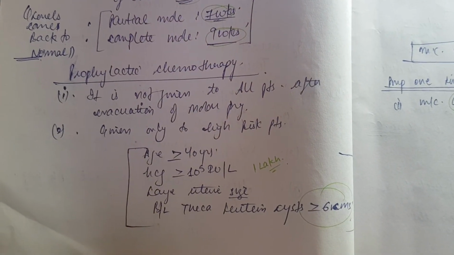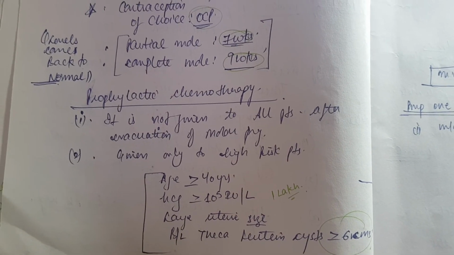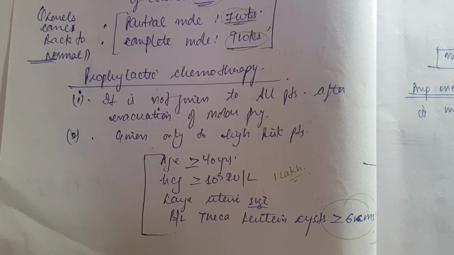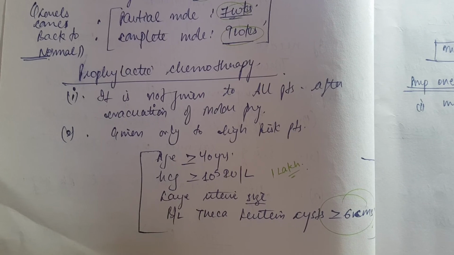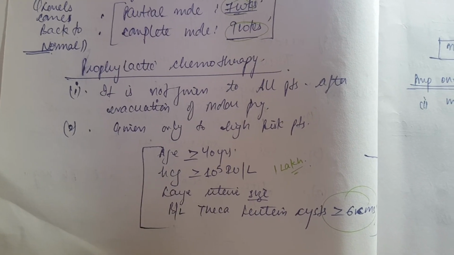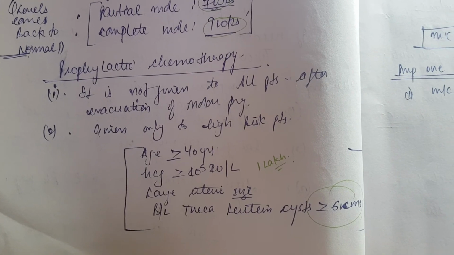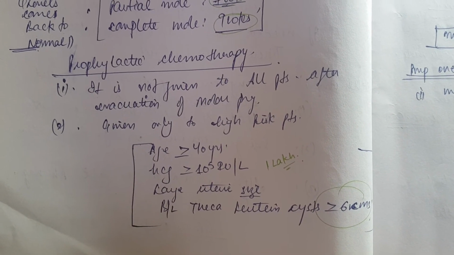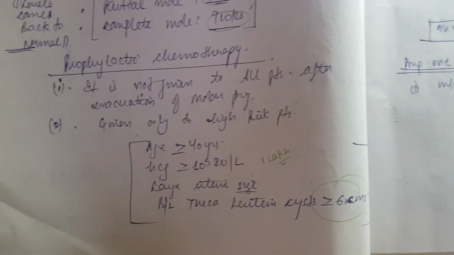Next is prophylactic chemotherapy. Alright, so we'll also give some prophylactic chemotherapy. Basically, it's not given to all the patients after evacuation, and we are giving it to some high risk patients. And who are the high risk patients? Those whose age is 40 or more, whose hCG levels are 10⁵ or more, and who have a large uterine size. And there are also theca lutein cysts, but they are bilateral, number 1, and number 2, they are 6 centimeters or more.